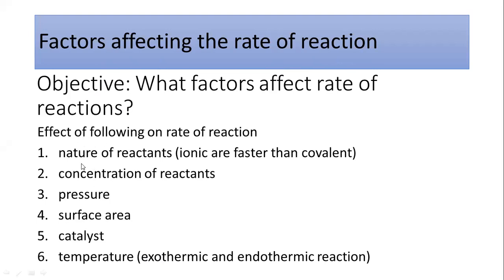They are the nature of the reactants, maybe ionic or covalent, concentration of the reactant, pressure of the reactants in the case of gases, surface area, catalyst, and the temperature. One by one, we are going to discuss all these factors with a very brief reason: why these happen and how they affect the rate of the reaction.